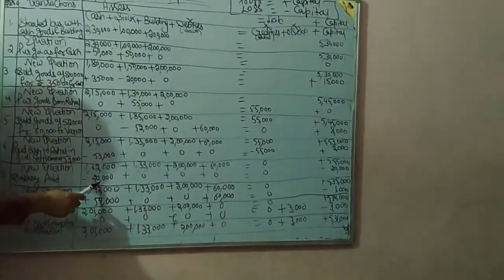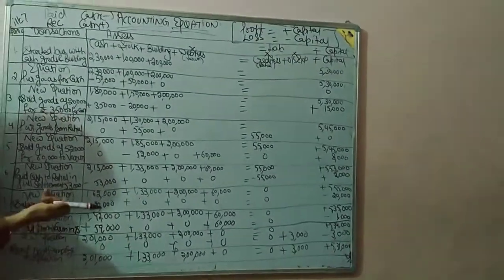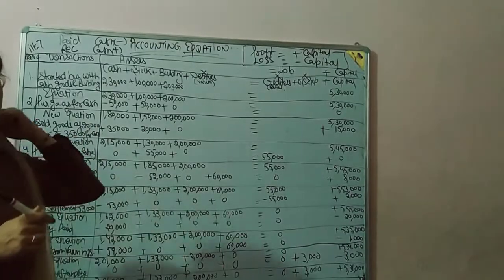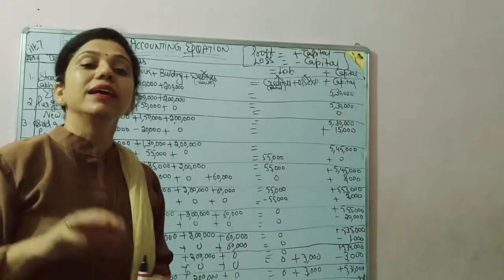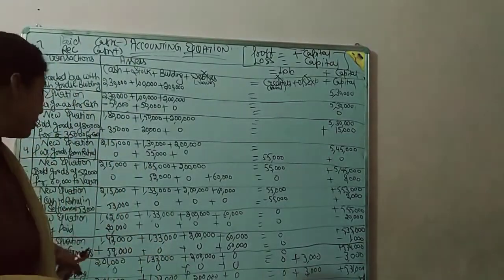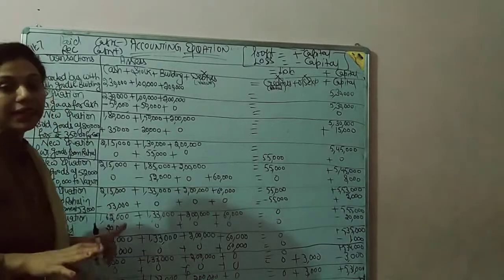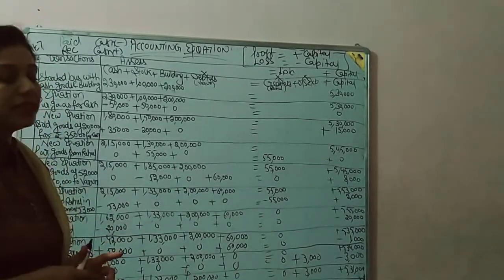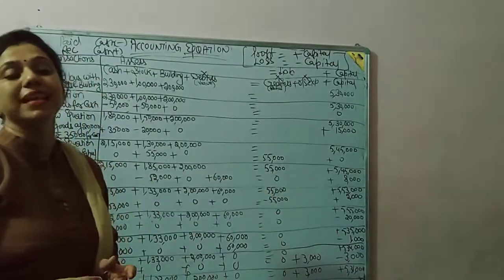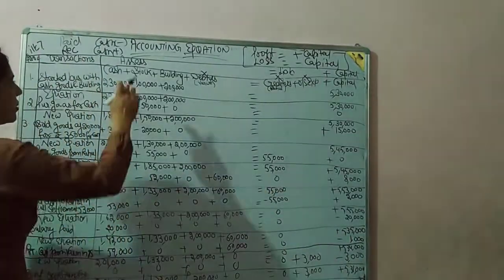So less from cash, and salary is not an asset, not a liability. That means it is an expense. When nothing comes for cash going, that means it is an expense, and expense is less from capital.